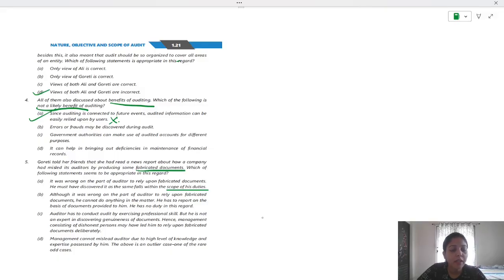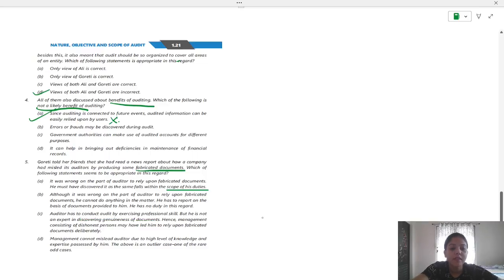Auditor has to conduct audit by exercising professional skill, but is not an expert in discovering genuineness of documents. Hence, management consisting of dishonest persons may have led him to rely upon fabricated documents deliberately. Management cannot mislead auditor due to high level of knowledge and expertise possessed by him. The above is an outlier case, one of the rare odd cases.